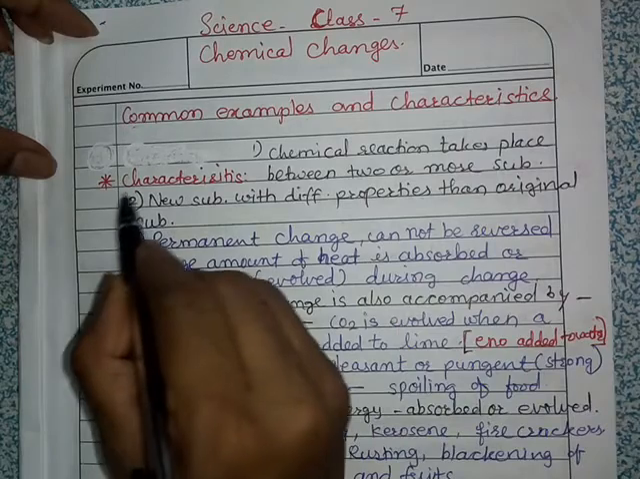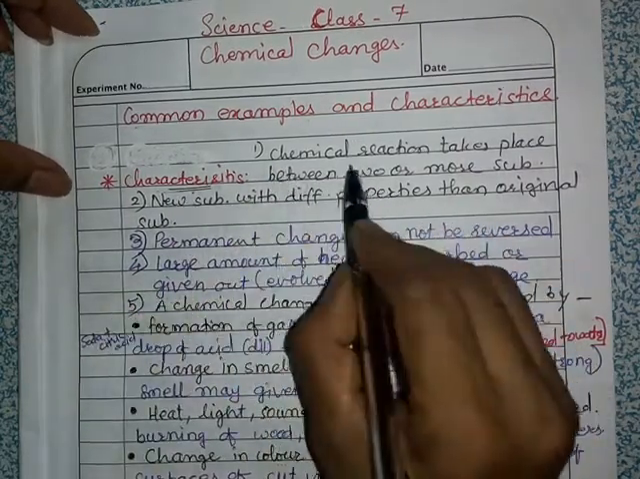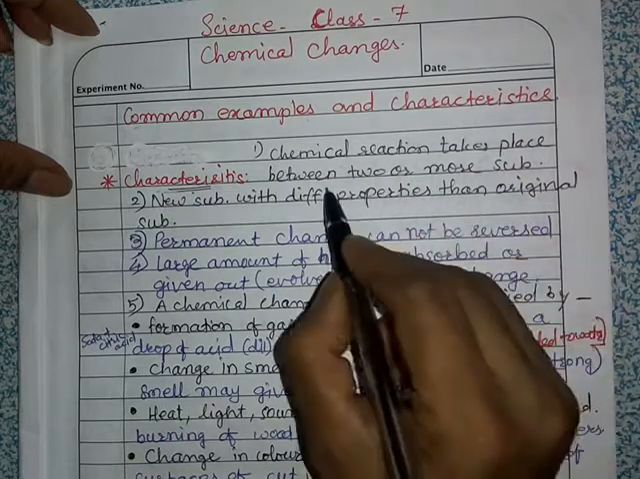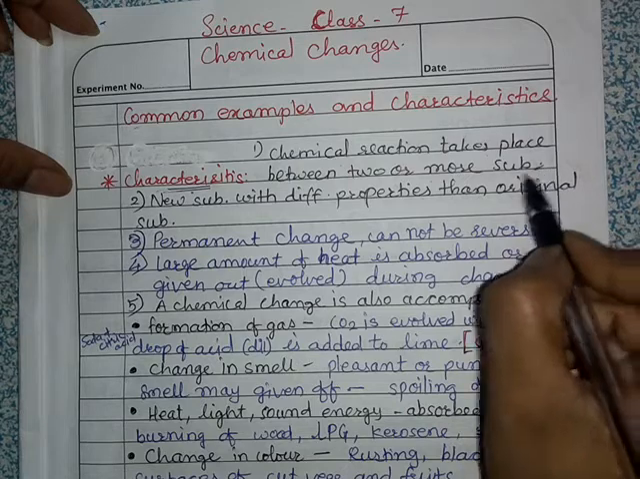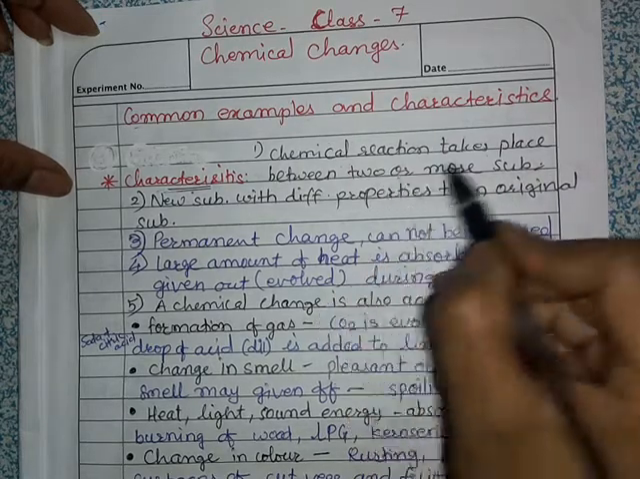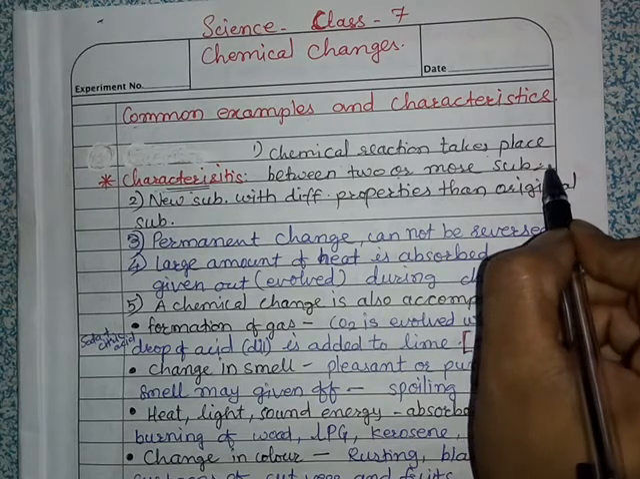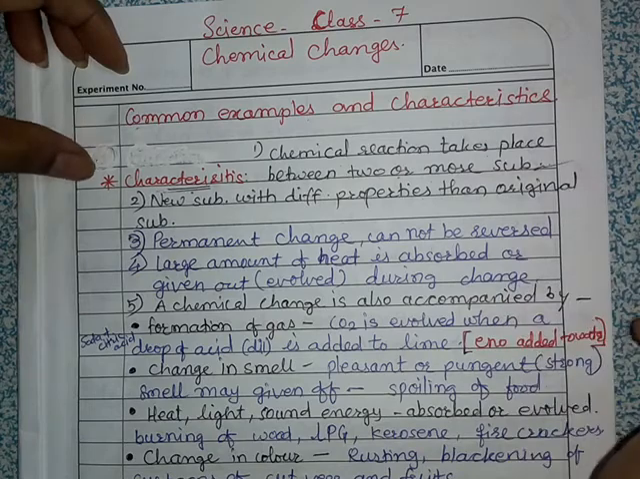Now, what are the characteristics of chemical changes? The first is that a chemical reaction takes place between two or more substances. It is not necessary that only two substances are required. Two or more than two substances may take part in a chemical reaction. This is the first property.